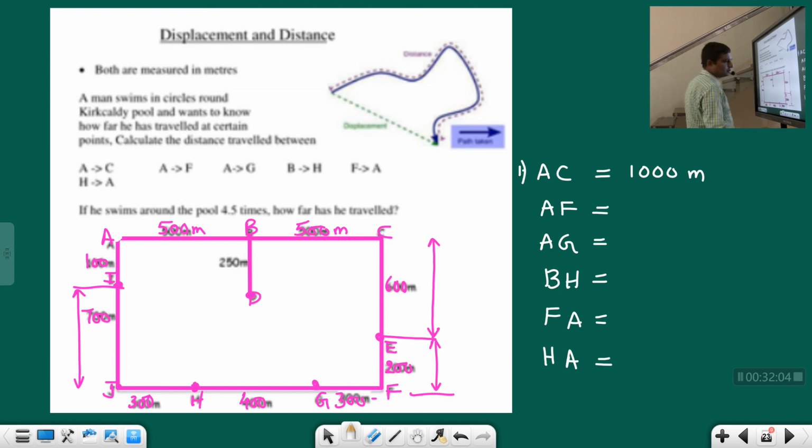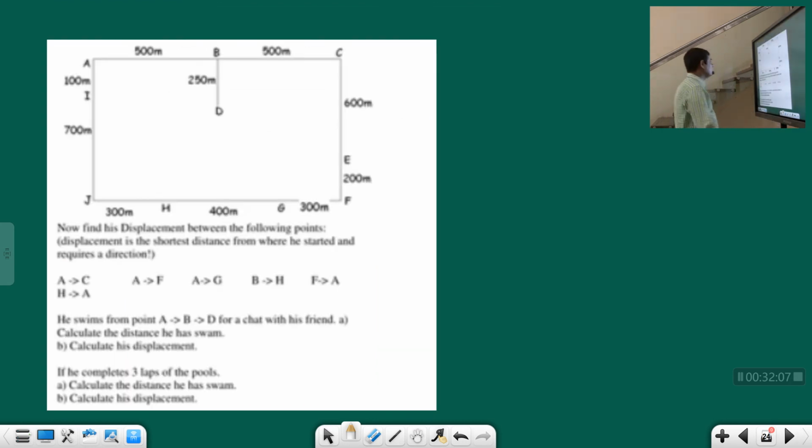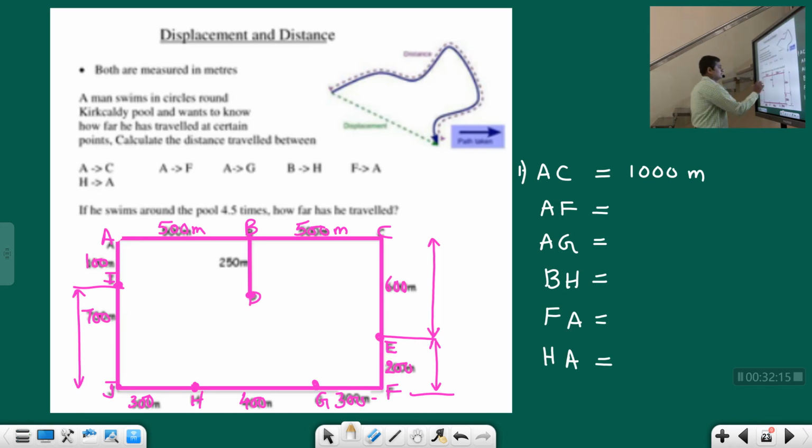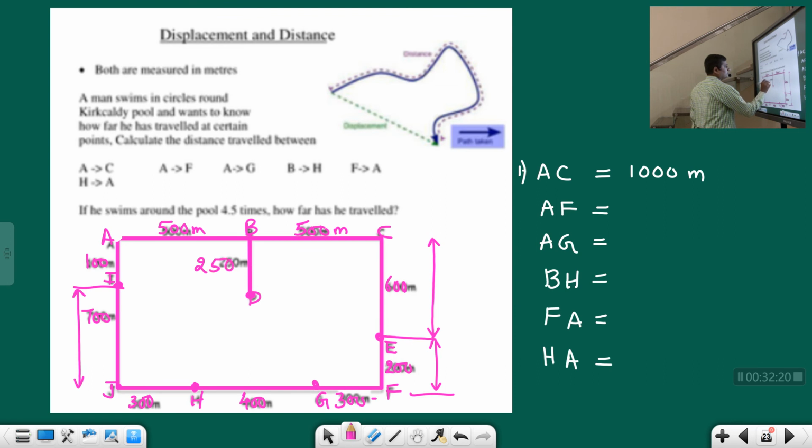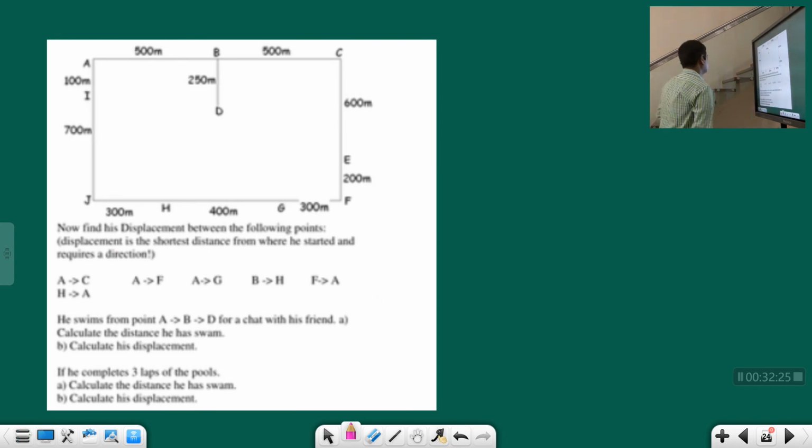In the next continuation of the same problem, they'll ask us to find out displacement, and this distance B to D is given as 250 meters. Now after asking about distance, they're asking about displacement, students. Find his displacement between the following points. Displacement is nothing but the shortest distance from where he started to where he ended.